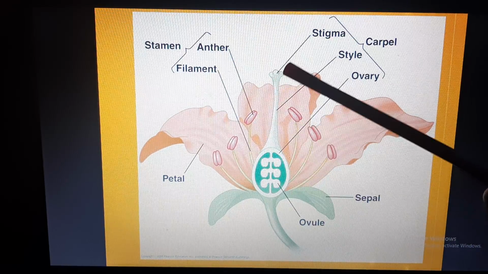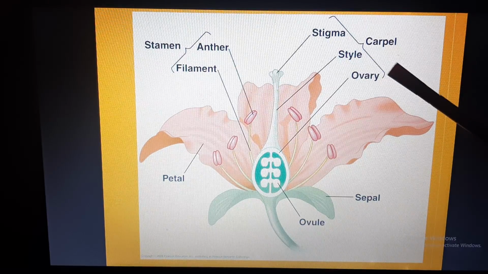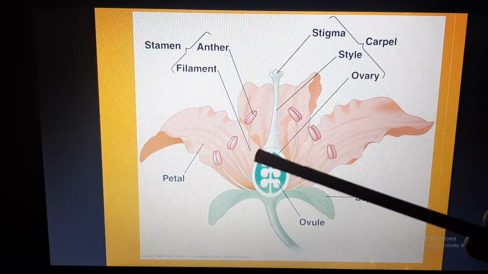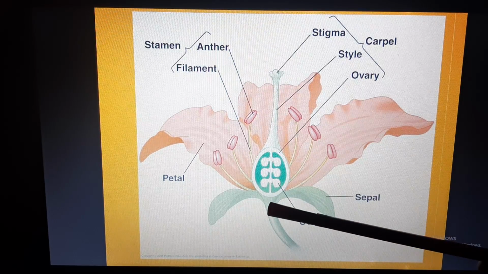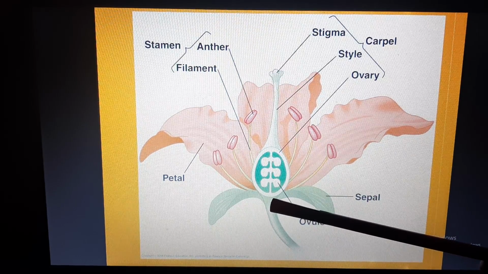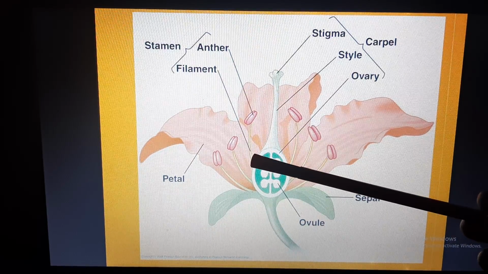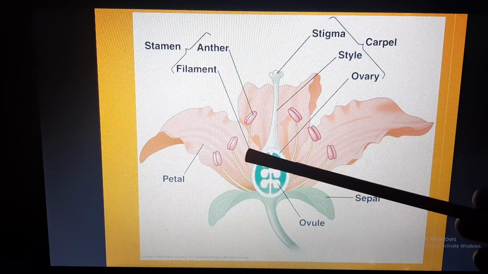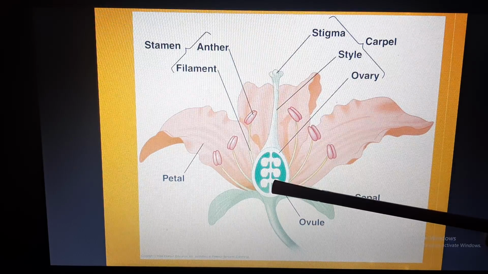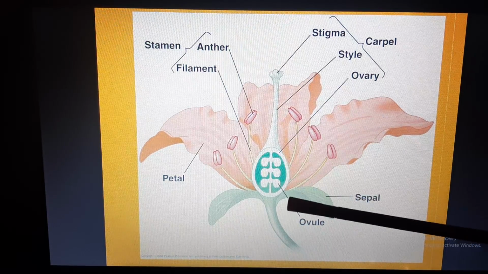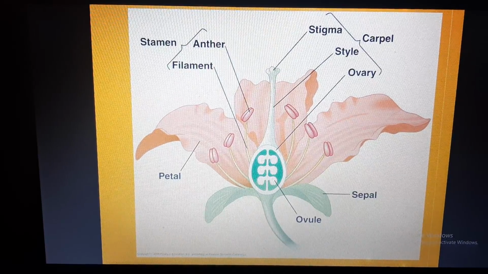So pistil has stigma, style and ovary, and stigma, style, ovary are collectively called carpel or pistil. Ovary has ovule. So this main part is called the female part. And now these small structures are called stamen, and stamen has anther and filament. Right? So here we can observe this is the female part and this is the male part. So this flower is a complete flower or bisexual flower. Example is hibiscus or China rose.